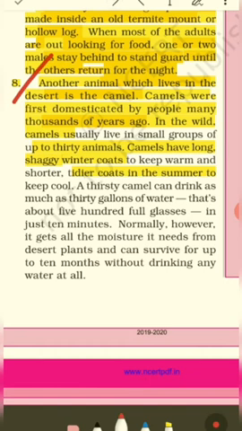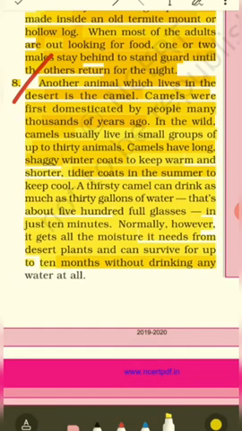Okay. So normally, however, it gets all the moisture it needs from desert plants. It's not like it drinks so much water. So where does it get water from? It gets the water it requires from the desert plants, and it can survive for up to 10 months without drinking any water at all. This is something amazing. Okay, it can survive for about 10 months without drinking any water at all.